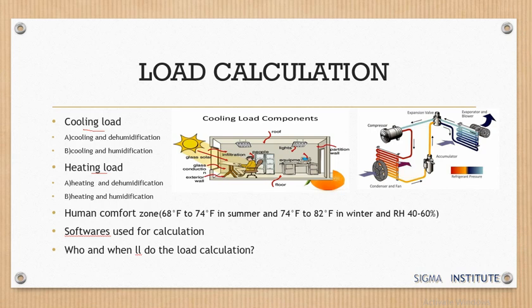So we can say the space load is directly on the heating or cooling coil. That is the reason we call it cooling load and heating load, because we are sizing the air conditioning system, that is nothing but the cooling coil. Inside the air conditioning system there is a cooling coil. The larger the space load, the larger will be the cooling coil. Hope you have understood why we are calling it cooling load calculation and heating load calculation.